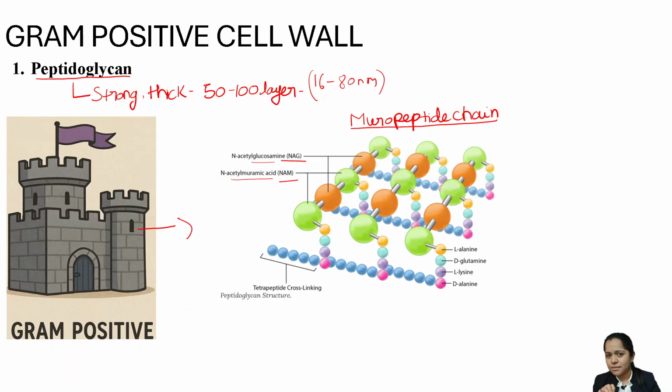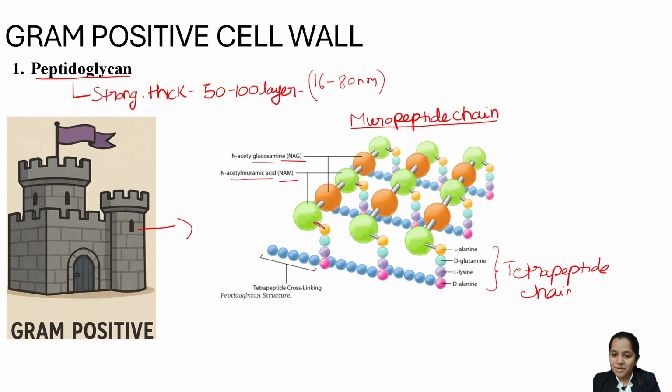Now you see something very important, which is extremely important for your NEET PG and also your second year exams. यहाँ पे देखो, हर NAM से something is coming out. ठीक है? What is coming out? This is the tetrapeptide chain. From each NAM, your tetrapeptide chain comes out. Your tetrapeptide chain is composed of L-alanine, D-glutamine, L-lysine and D-alanine.